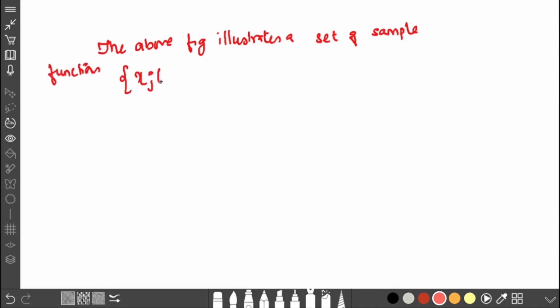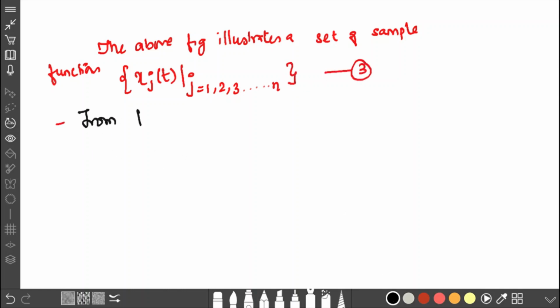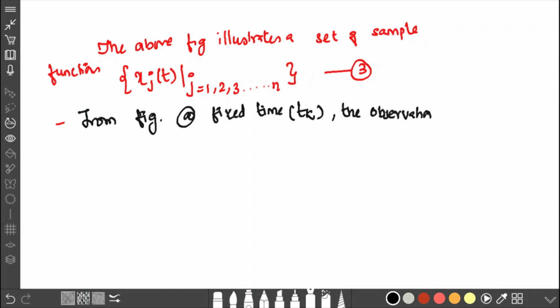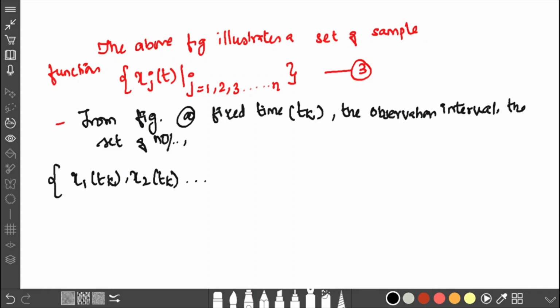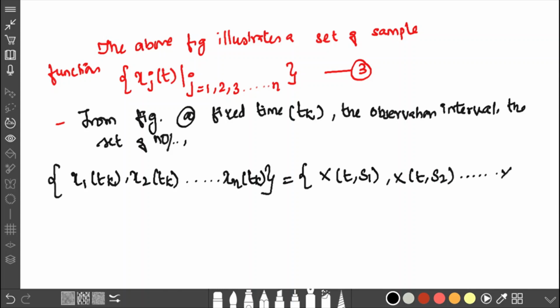The above figure illustrates a set of sample functions xj, with j ranging from 1 to n. So it is xj of t with j ranging from 1, 2, 3 till the nth value. Consider this as the third equation. From the above figure, again take the fixed time t suffix k. With respect to the input side x of tk, the observation is given with a set of numbers for different ranges of t suffix k. So again for a fixed value of tk, it ranges from x1 till xn.